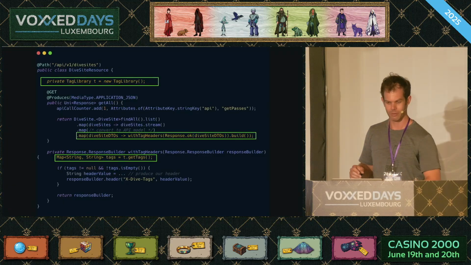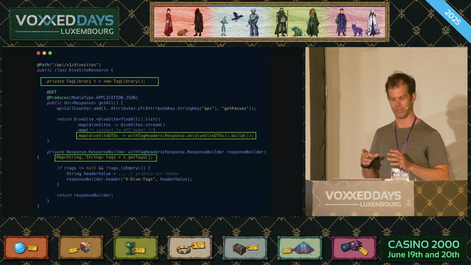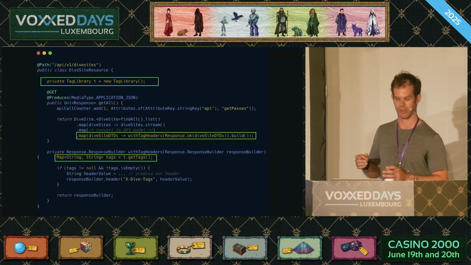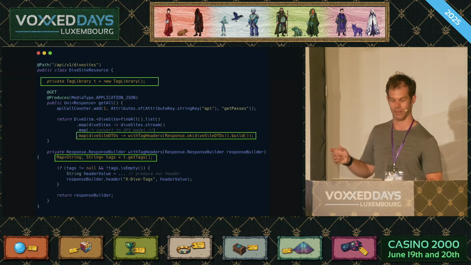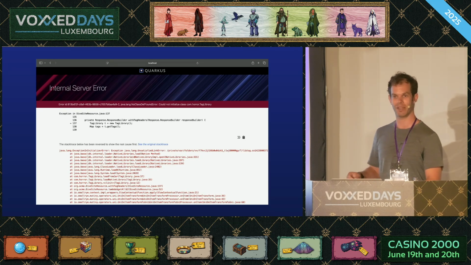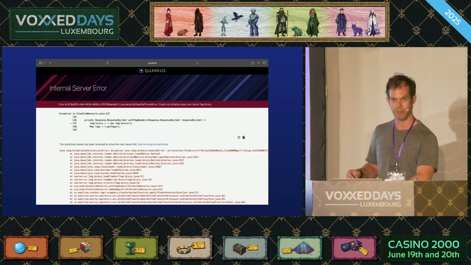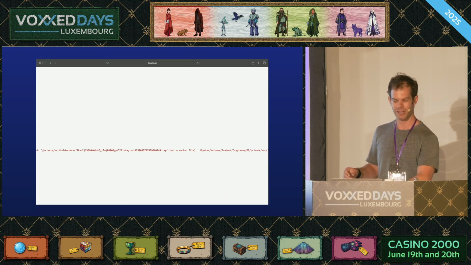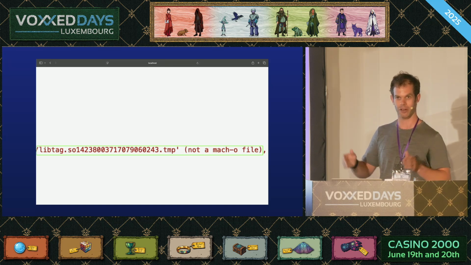So we get to work, we open up our text editor, and we go and add a new helper function to wrap the tags around any response from our Quarkus library. And we wrap them immediately around the get all dive sites endpoint. We fire up Quarkus dev and are immediately confronted by this rather intense looking error that you cannot possibly read anywhere in the audience. But if we scroll across really far and then squint and try and think like a programmer, we discover this bit here, which is hopefully helpful. libtag.so, crazy long string, is not a Mach-O file.